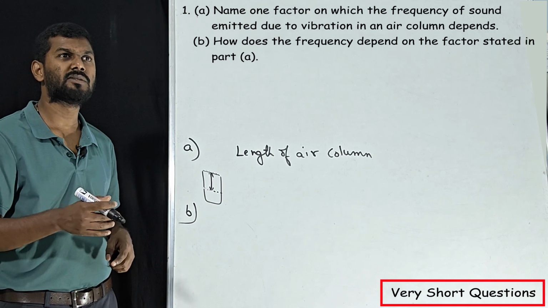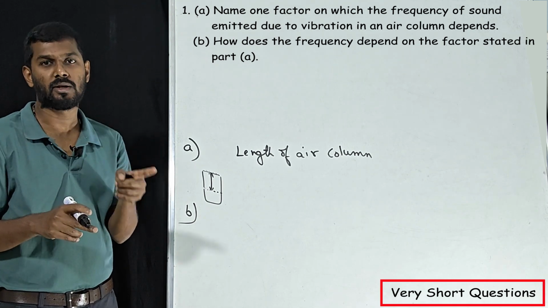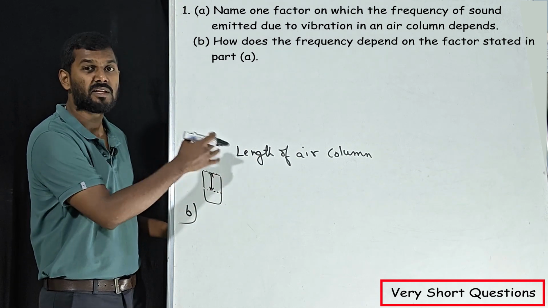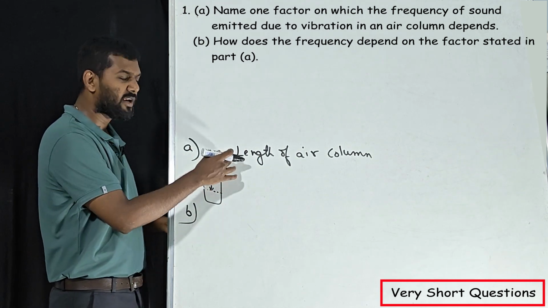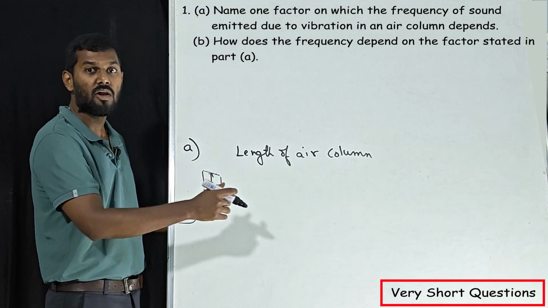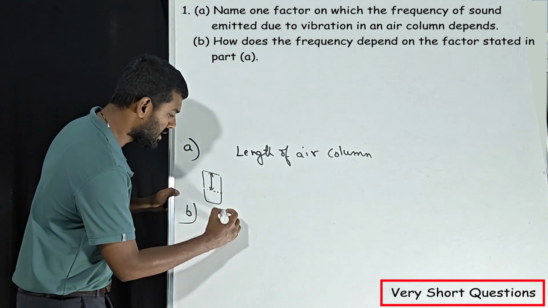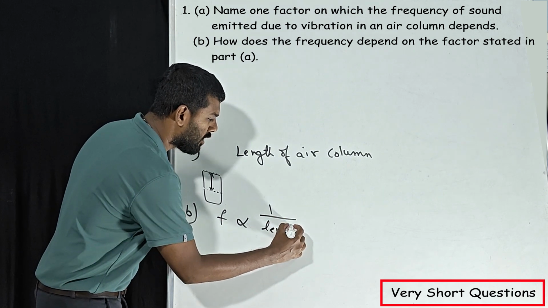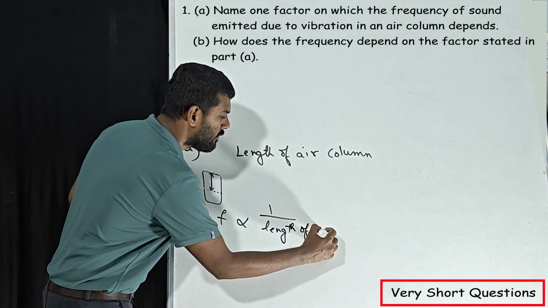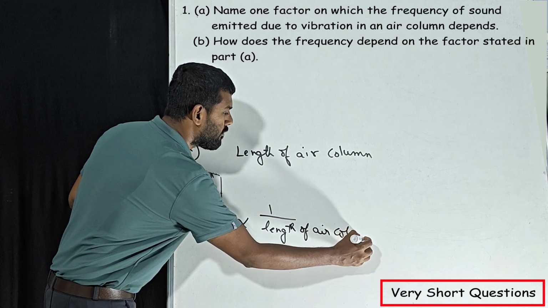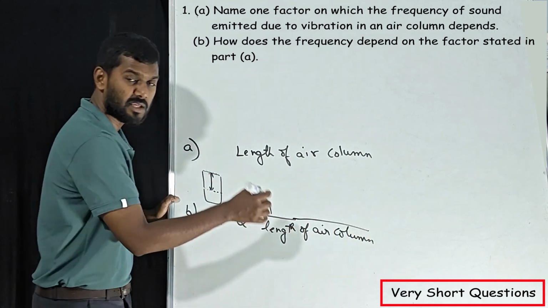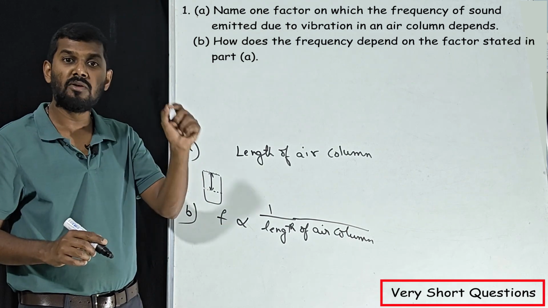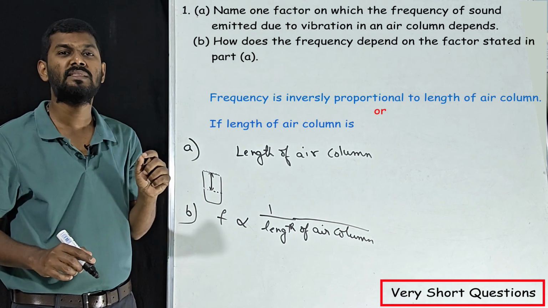How does the frequency depend upon the factor stated by you in part A? This is the factor we stated. How is it related to frequency? We know when it comes to frequency and length of air column, both are inversely proportional. So F is equal to 1 by length of air column. You don't have to write it like this in the exam. You have to write it in the form of a sentence. Frequency is inversely proportional to length of air column.